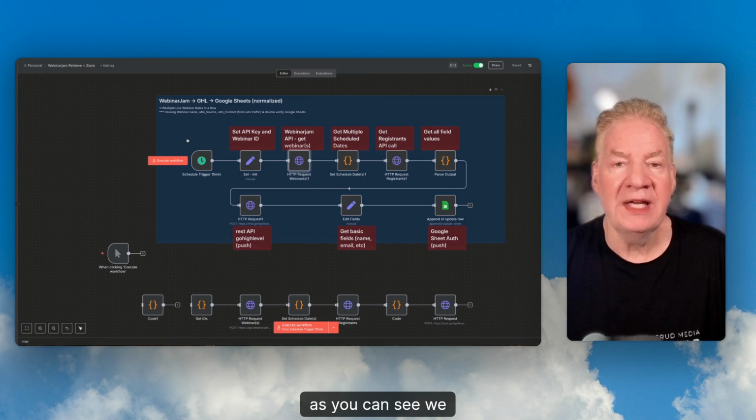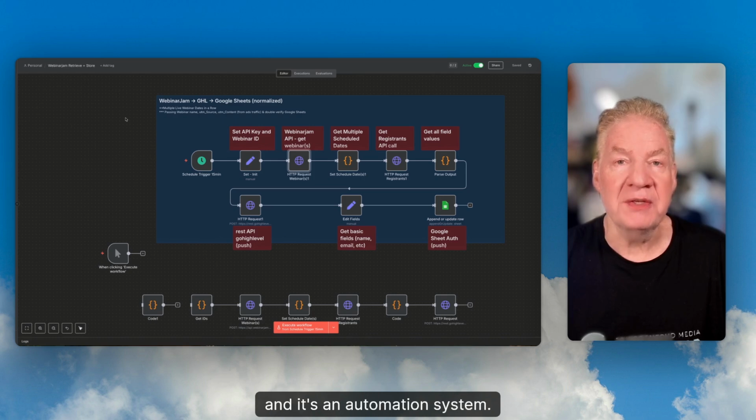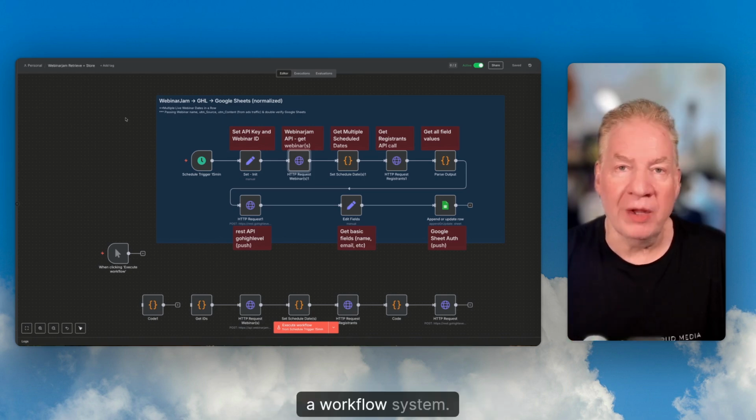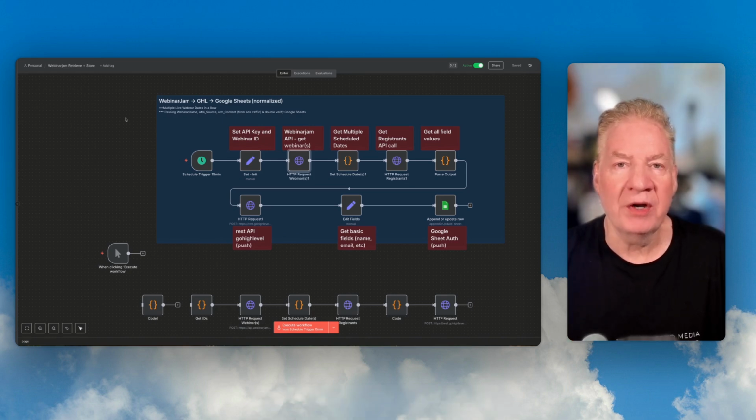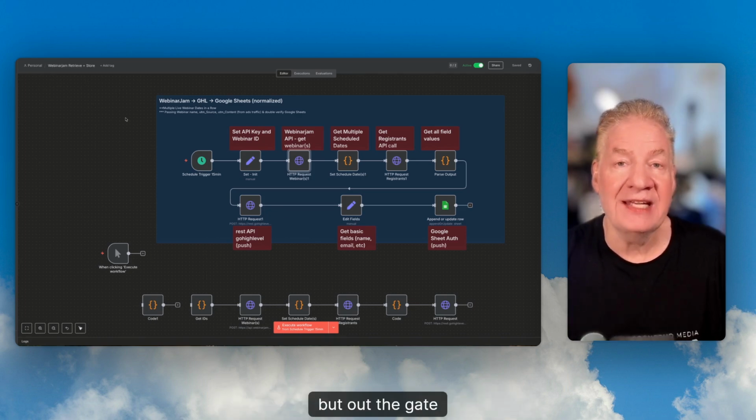As you can see, we have shared the screen here, and this is N8N, an automation system. It's really a workflow system. People call this AI workflow. Yes, it is in the sense that you can tie in AI, but out of the gate, it is an if-then-else: if this happens, then do this, else do that.